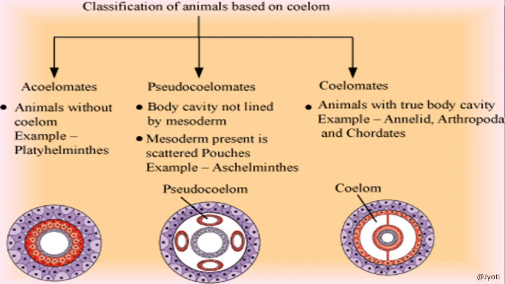Here the outer ectoderm is a distinct layer, and centrally a gut is present, and the gut is externally lined by mesoderm. Below the ectoderm the mesoderm is present, shown in red color, and in between them there is a space, a cavity, that is called coelom. Such organisms are called coelomates.